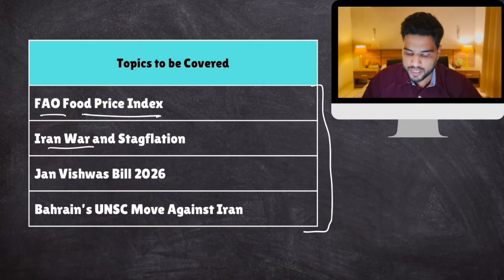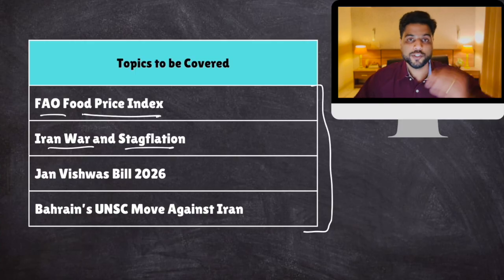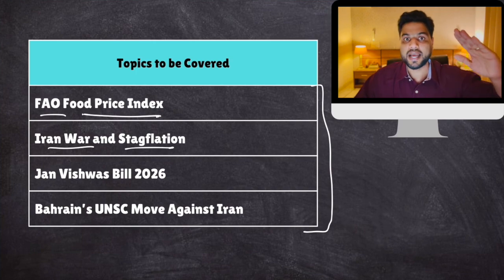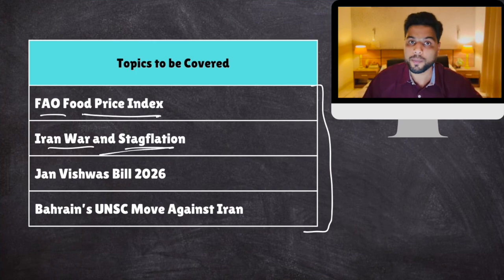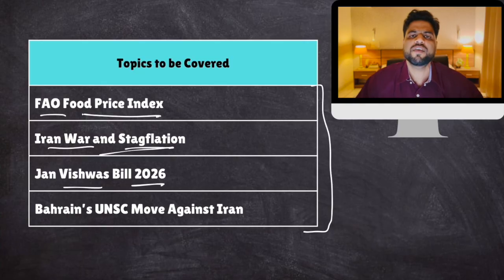Then topic number 2 is the Iran war and the fear of stagflation. Stagflation is when GDP is stagnant and inflation is high. Now, how can this happen? We'll talk about this. Then, the government has tabled the Vishwas Bill 2026, which would decriminalize various provisions across various laws. This would improve ease of doing business and the ease of living index for citizens.